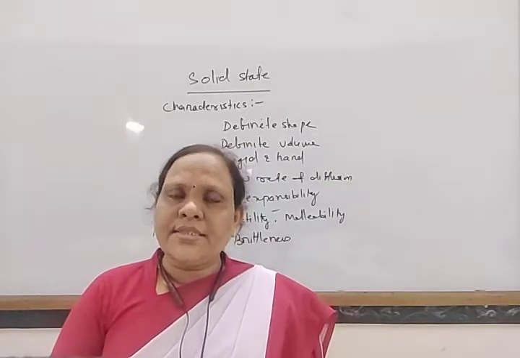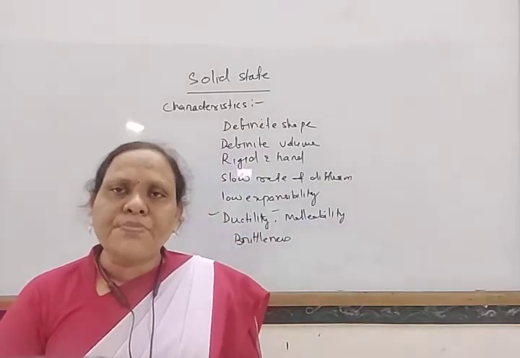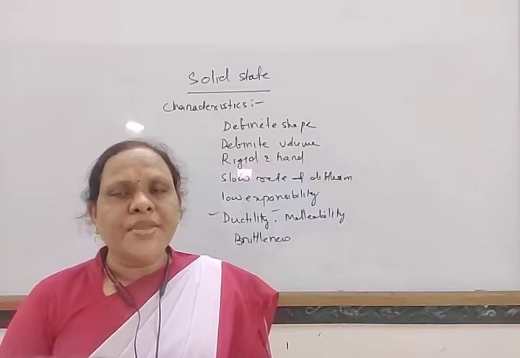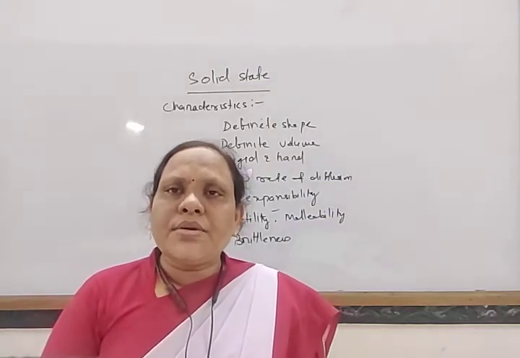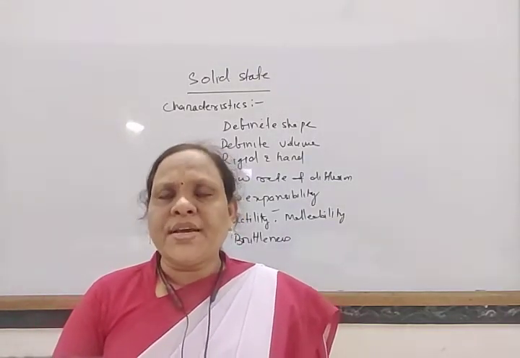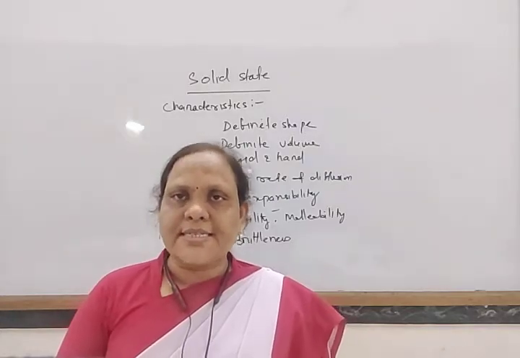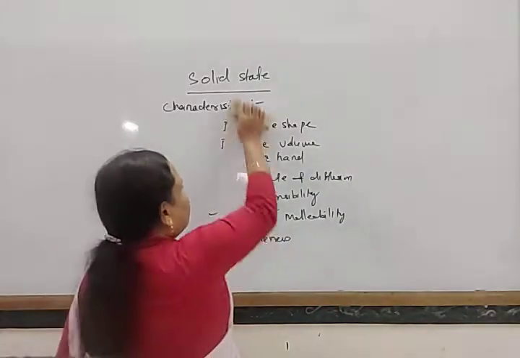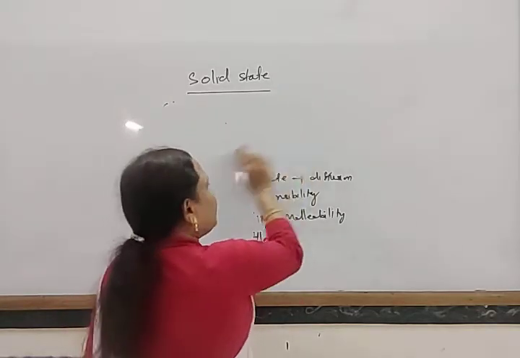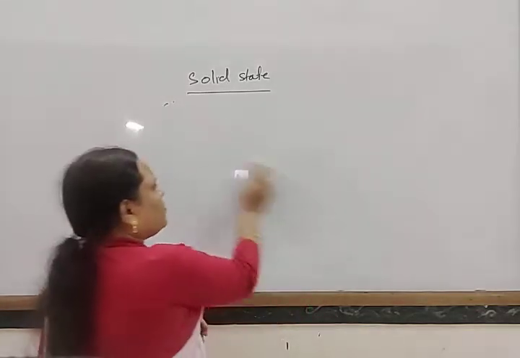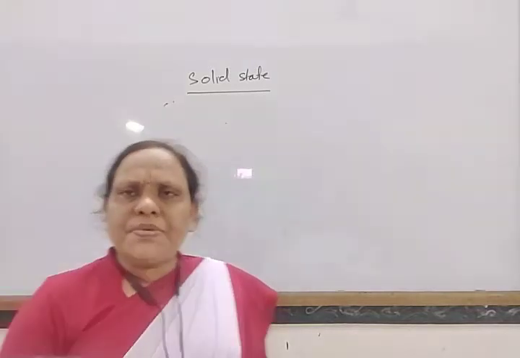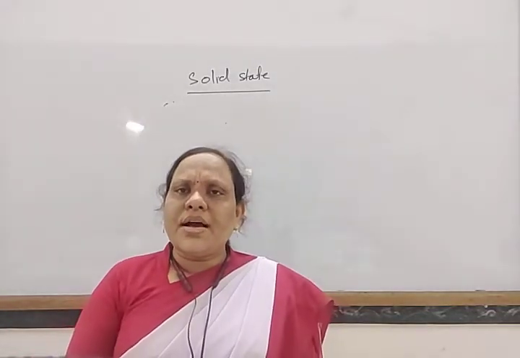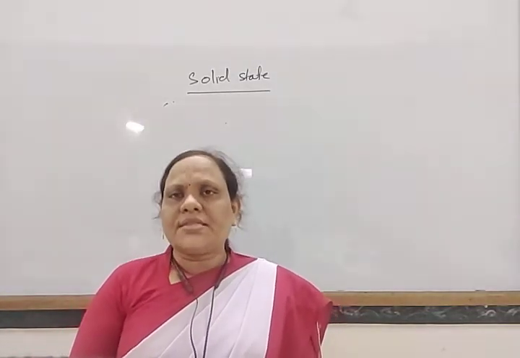So in solids, the intermolecular force of attraction is high and the intermolecular space between them is low or less. These are the characteristics of solids.